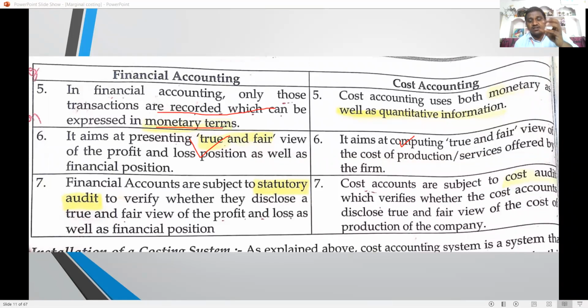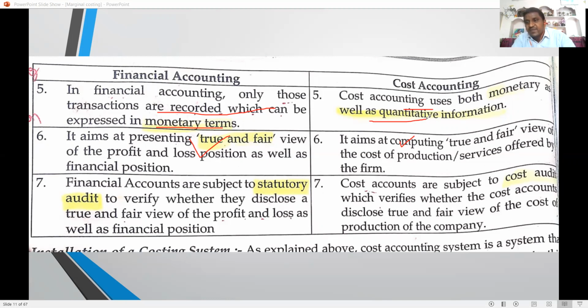Here, transactions are measured in monetary terms, and such transactions are recorded in financial accounting. Cost accounting records monetary terms as well as quantitative information, such as how many units of goods were sold: 1000, 10,000 units. In financial accounting, units are not recorded, only rupees. How much sales in rupees and how much purchases in rupees are recorded, not the quantity, not how many units of goods were purchased.